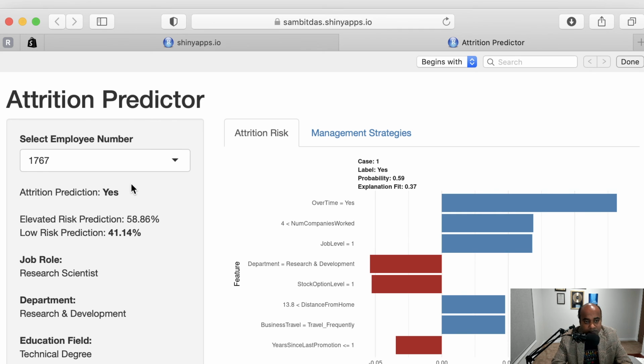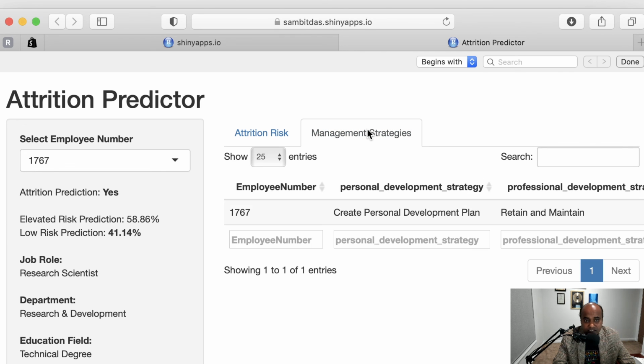So you can see that the model is predicting this person is likely to leave the company, and there's a risk prediction of 58.86%. And the variables that are supporting this prediction are that the person is working overtime, the number of companies this person has worked for is more than 4, and this person is also working at job level 1, for example. And also the distance from home, as you can see, is more than 13.8 kilometers. So the management strategy is going to cater to those problems.